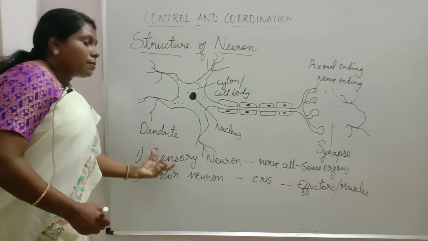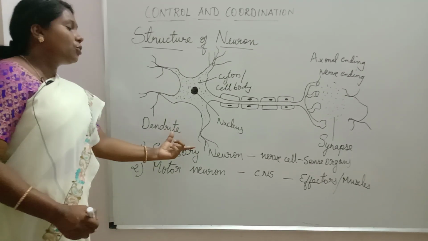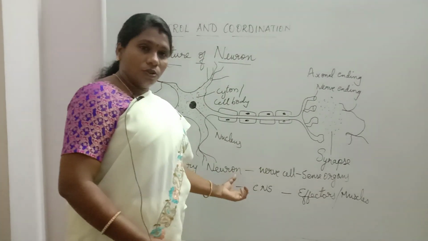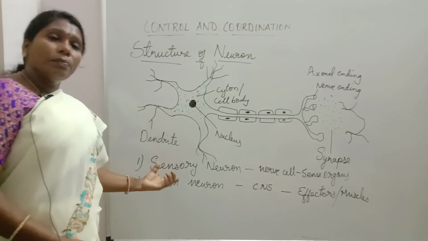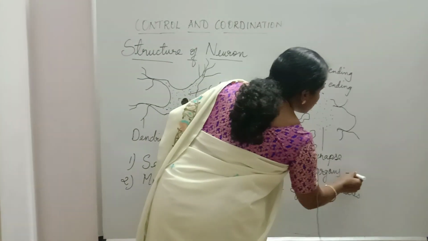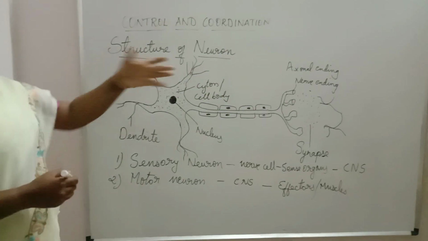So what are the two types of neuron? Sensory neuron and motor neuron. Sensory neurons transmit nerve impulses from the sense organ to the CNS.